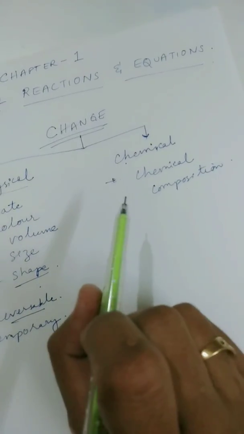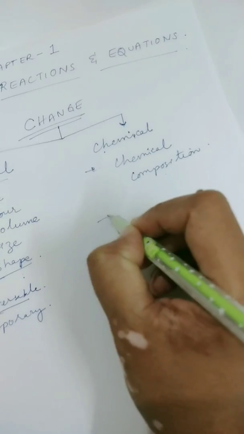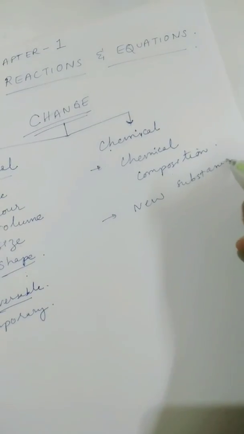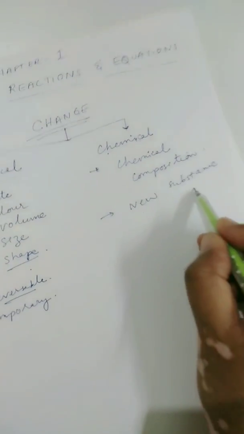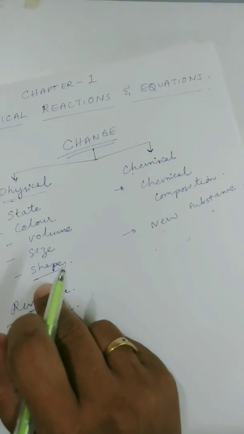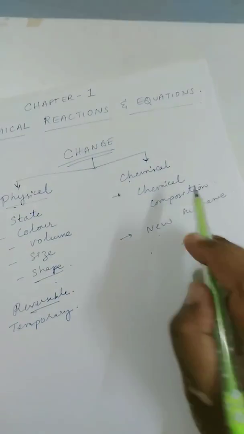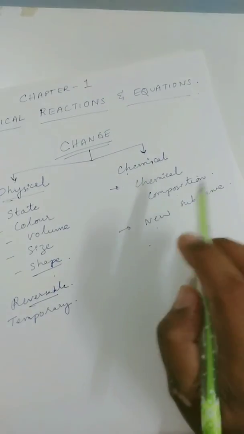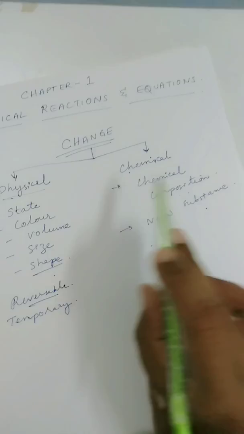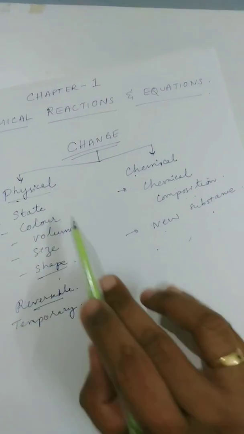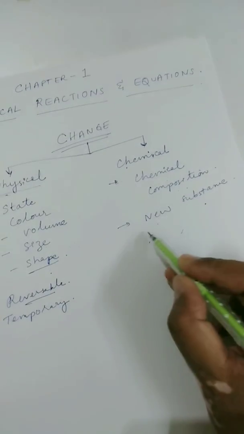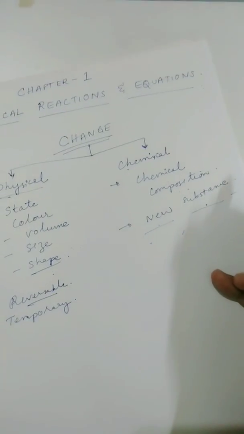Here, a new substance is formed, because there is a change in the chemical composition, and the new substance has a different set of physical properties also. So it is a change which brings about a change not only in the chemical composition of a substance, but also in its physical state or physical properties, as a new substance is formed.